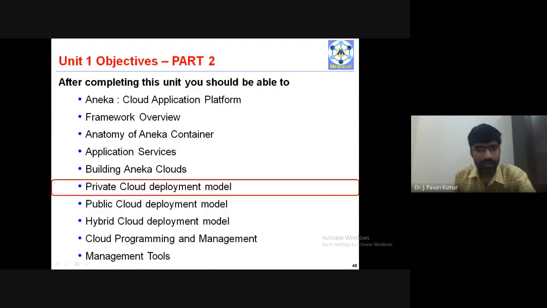Next, coming to cloud deployment models, there are three different deployment models. Actually, three types of clouds we have seen, right? Private cloud, public cloud, hybrid cloud. Same thing, Aneka is also a cloud deployment platform. How these private cloud, public cloud, and hybrid cloud can exist in Aneka, that's what we'll be having in this.